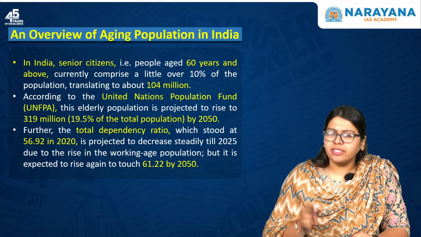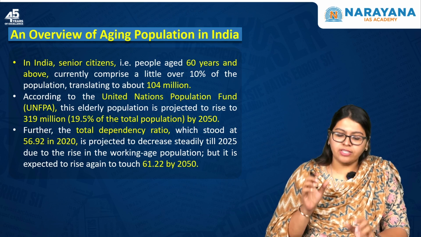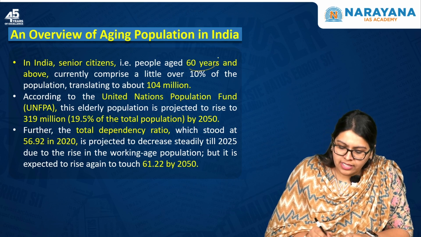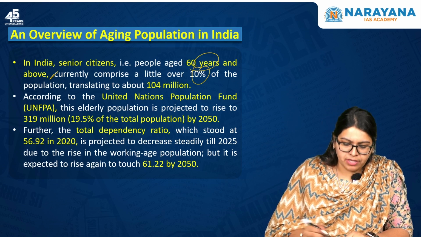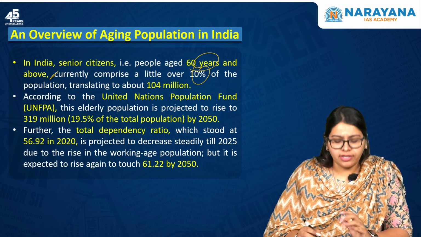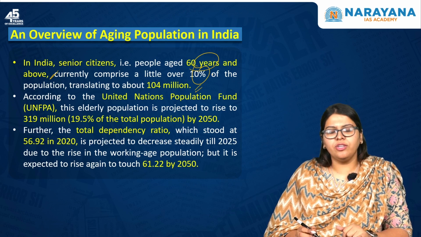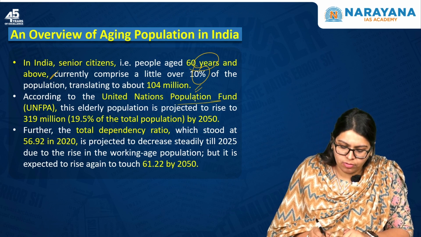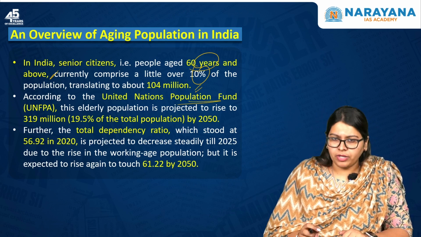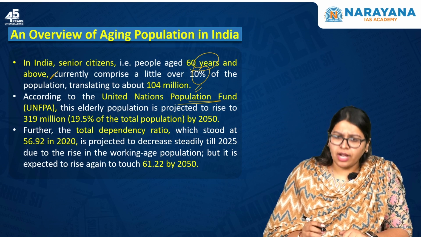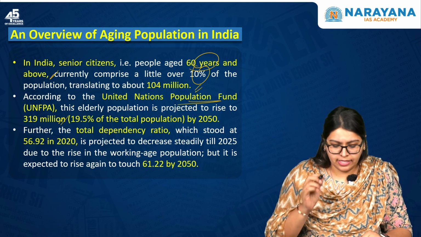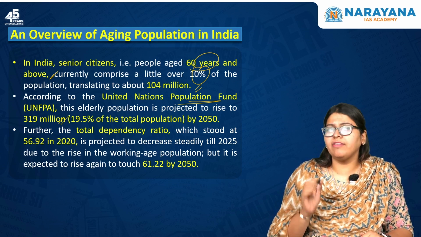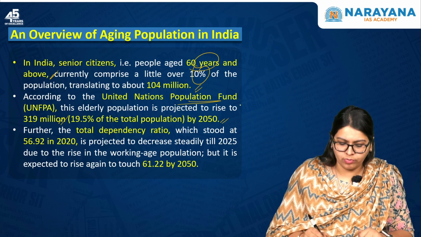In India, the senior citizens, who are referred to as those people aged 60 years and above, currently comprise a little over 10% of the population, which is around 104 million. According to the UNFPA, that is the United Nations Population Fund, this population of around 104 million will increase to around 319 million, that is 19.5% of the population, by the year 2050.